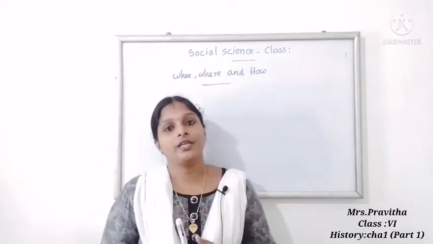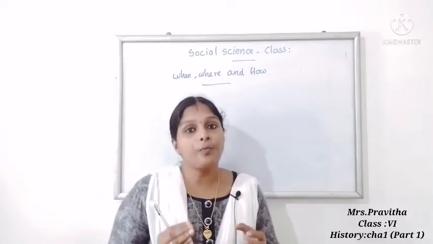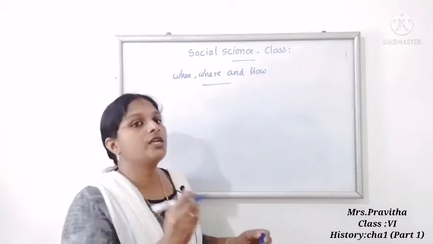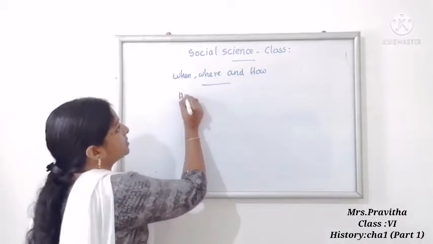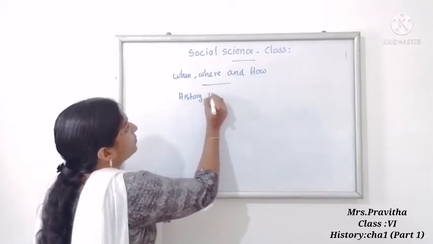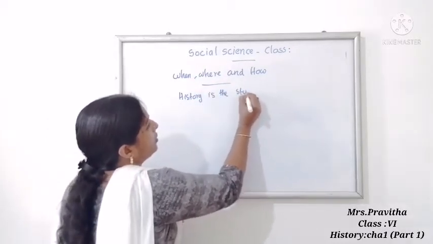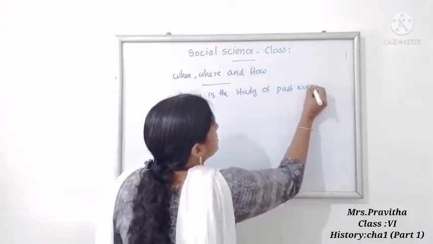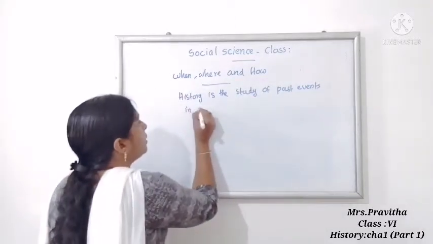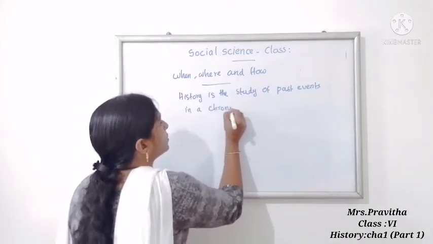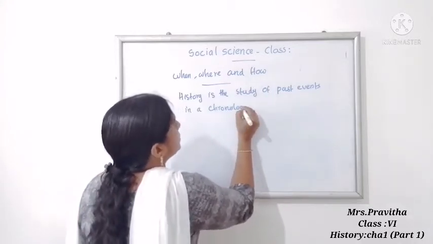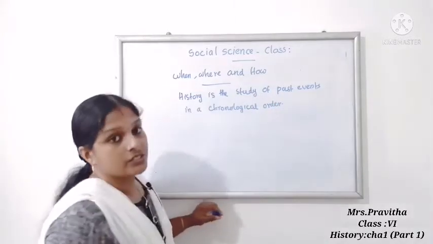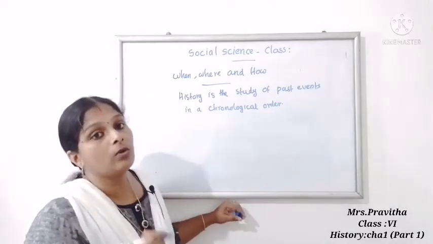What is history? History is the study of past events in a chronological order. So what is history? History is the study of past events in a chronological order. Okay, so history is the study of past events in a chronological order.